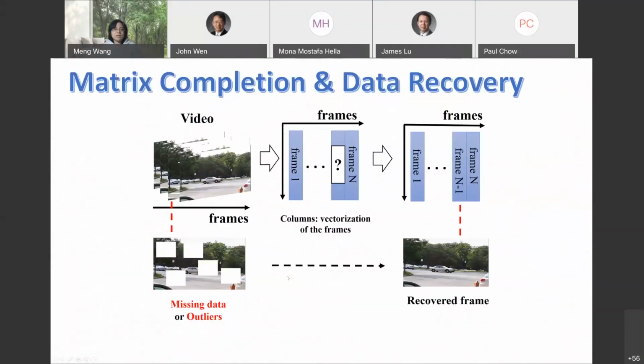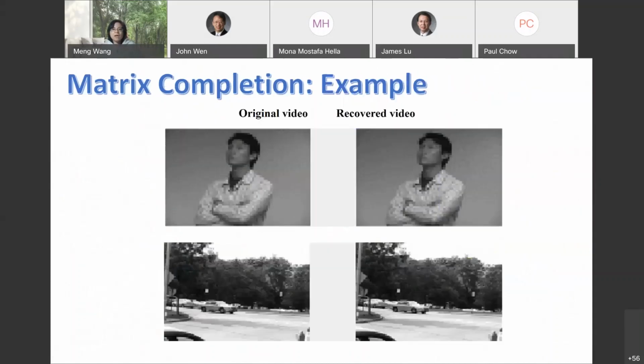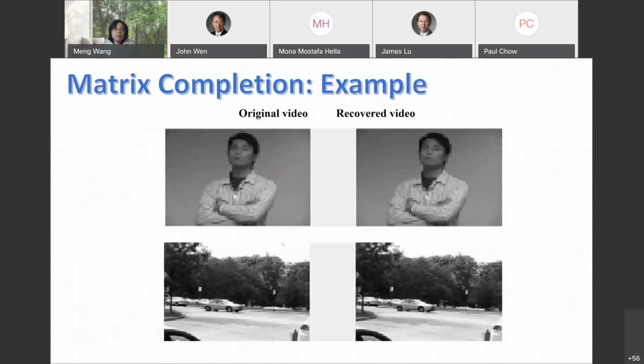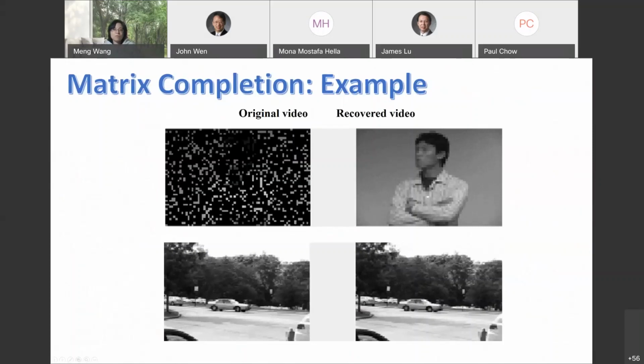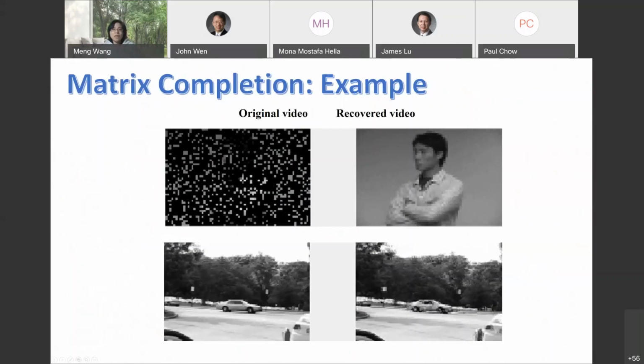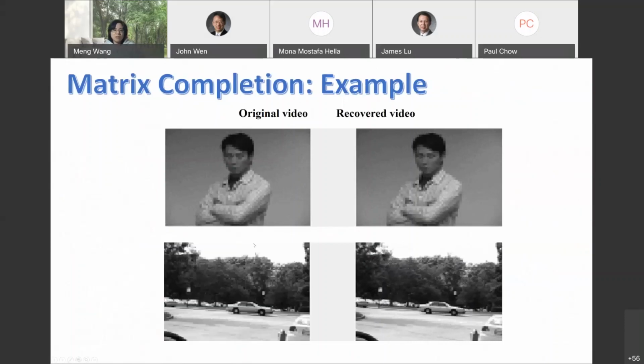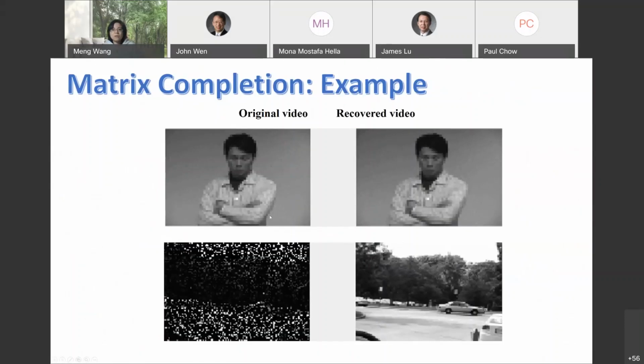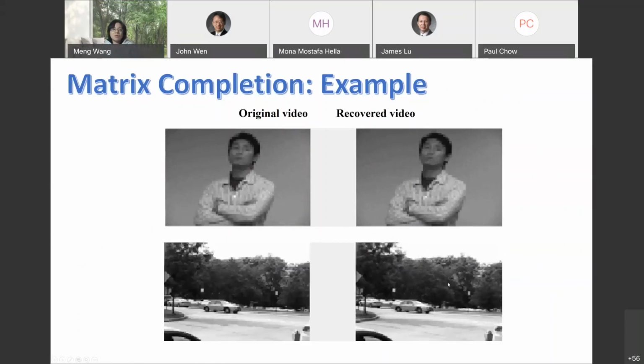One example is image recovery. Suppose I have a video, but I have a lot of missing points and outliers, and how am I going to recover the whole frame? We've been working on that. We formulated it as a matrix completion problem. We developed algorithms to recover the matrix, and then we implemented them in different applications. Here is an example of implementing our algorithm for recovering data. As you could see, the original video on the left contains many missing points and outliers, but on the right-hand side, we have correctly interpolated data.